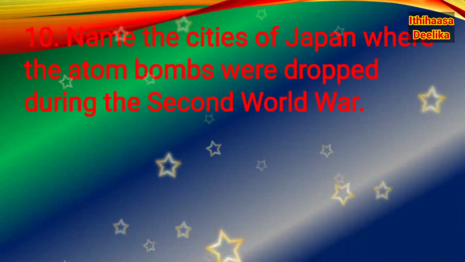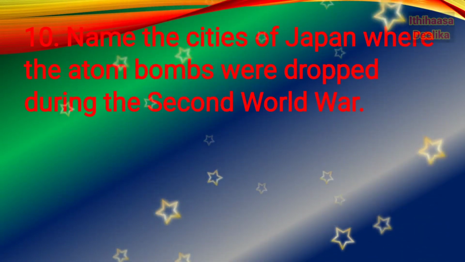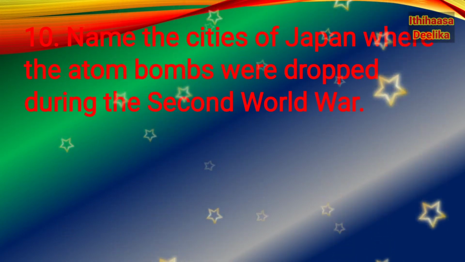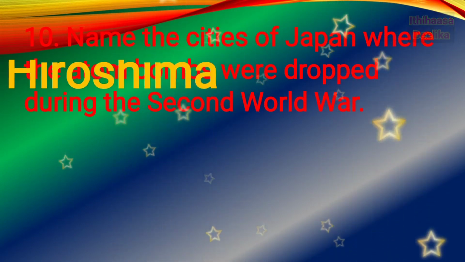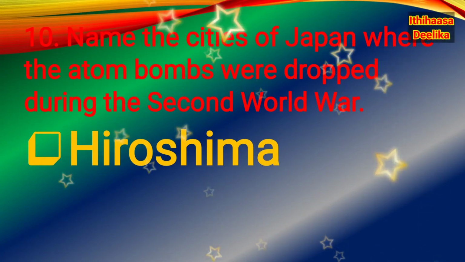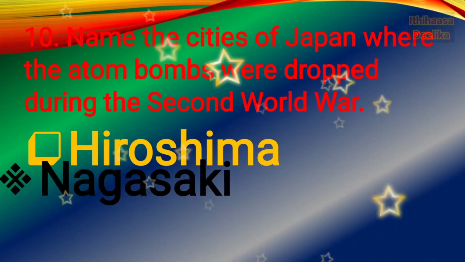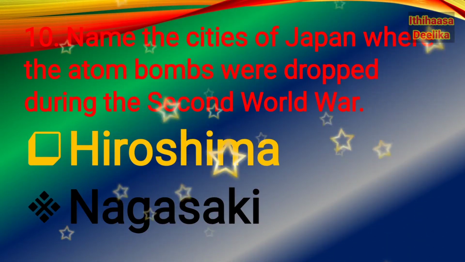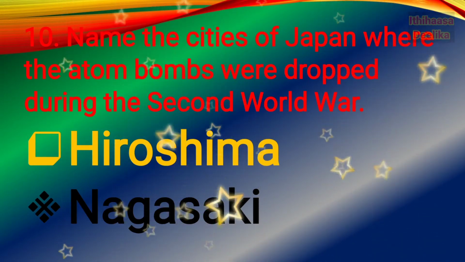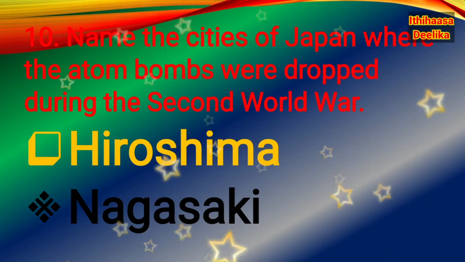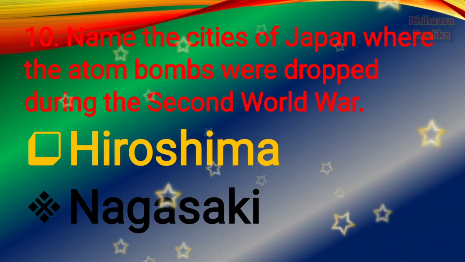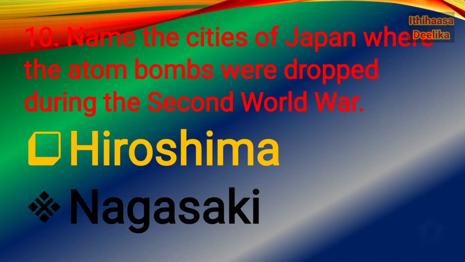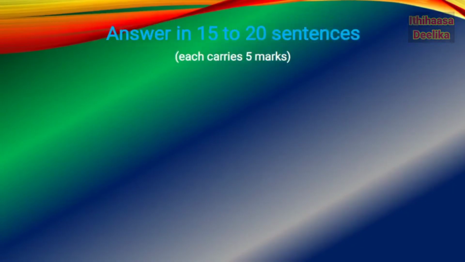Question number 10. Name the cities of Japan where the atom bombs were dropped during the Second World War. Hiroshima and Nagasaki were the 2 Japanese cities where the atom bombs were dropped during the Second World War.